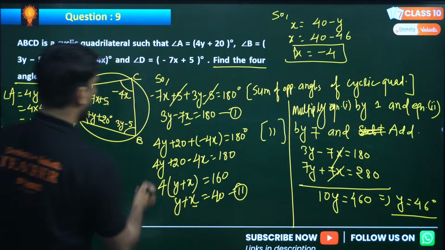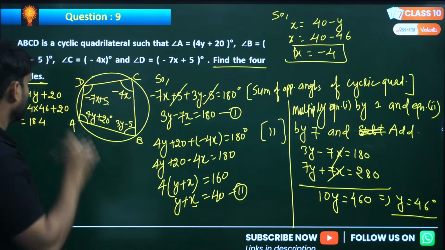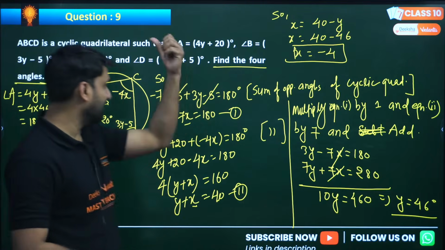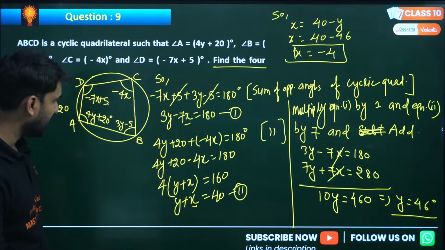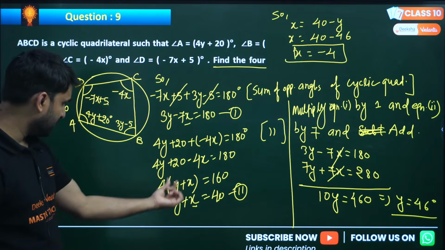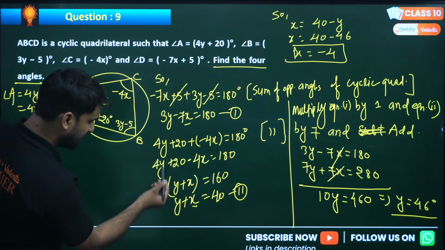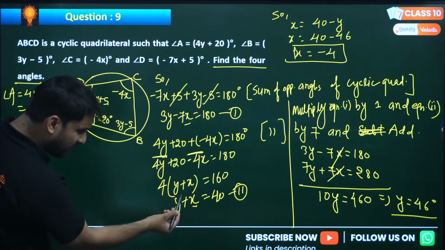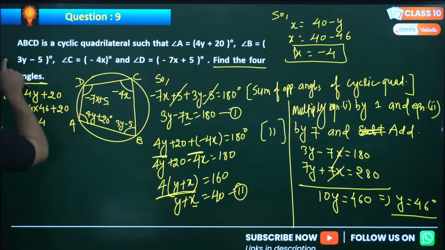3y minus 7x equals 3y minus 7x, minus minus cancel. This is 180 degrees. Perfect. This is 4y plus 20 minus 4x equals 180 degrees. So 4y, my dear, can you see here? This is 4y and this is minus 4x. But what we have written here, both in positive form. This is wrong here.